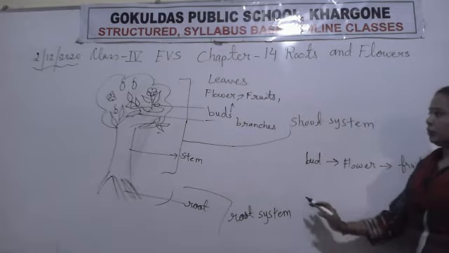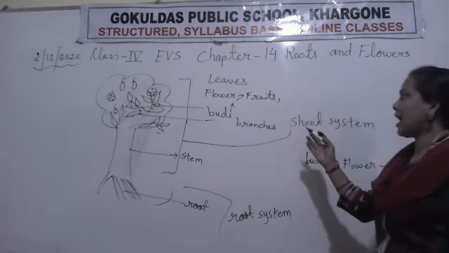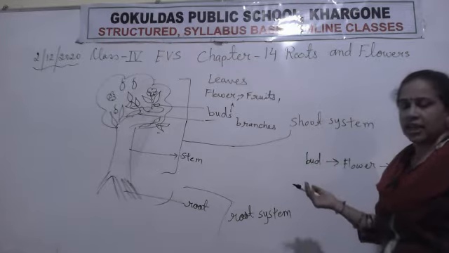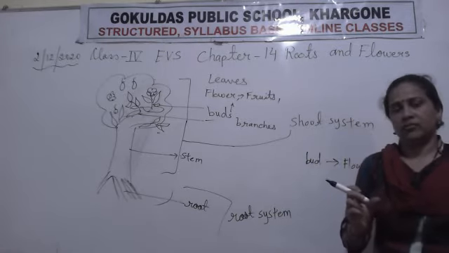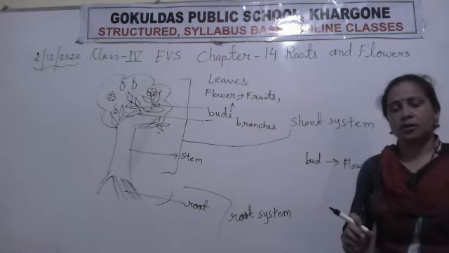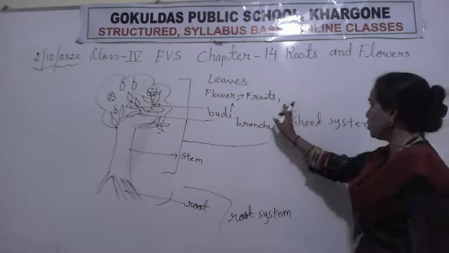Clear? We don't say leaves, flower, fruit, birds, branches and stem. We give them a common name, that is the shoot system. In the shoot system we include these parts.